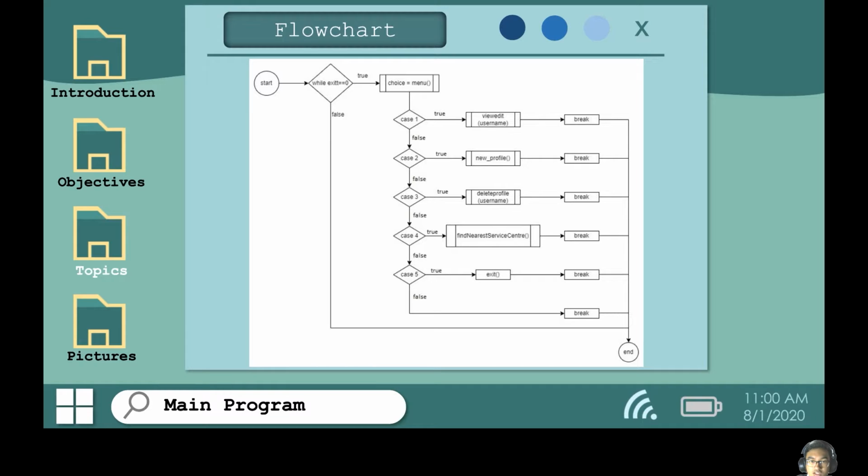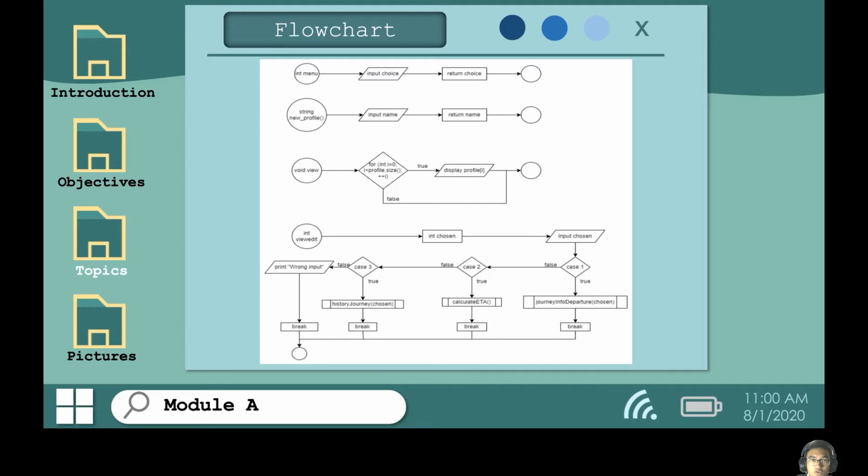And then if it is false, it will enter case 4 to call the find error service center function and then it will break. If it is false, it will enter case 5, in which if it is true, it will exit and then break. And if this case 5 is false, it will break and then go straight to the end of the program. Okay, so this is module A.